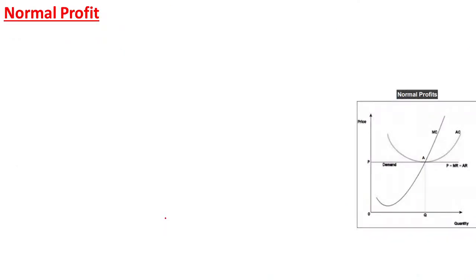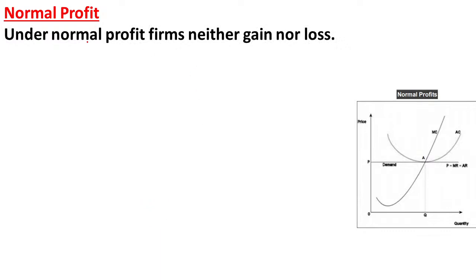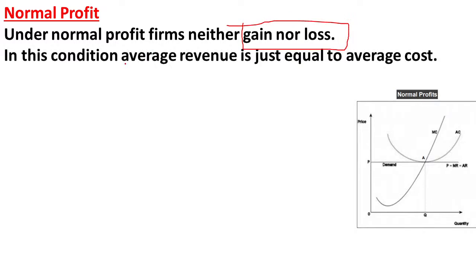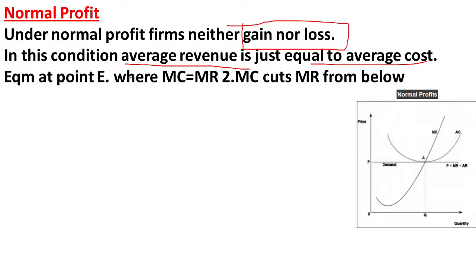Now let us understand the case of normal profit. In case of normal profit, the firm is not going to make any gain or face any loss. In this condition, average revenue is just equal to the average cost. And here the equilibrium conditions are: one, marginal cost must equal marginal revenue, and second, marginal cost must cut marginal revenue from below.